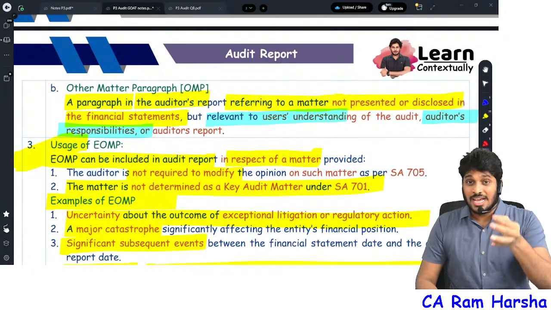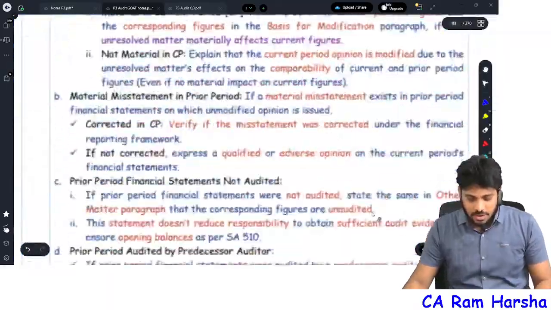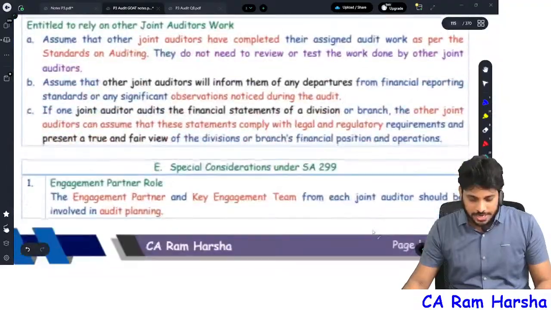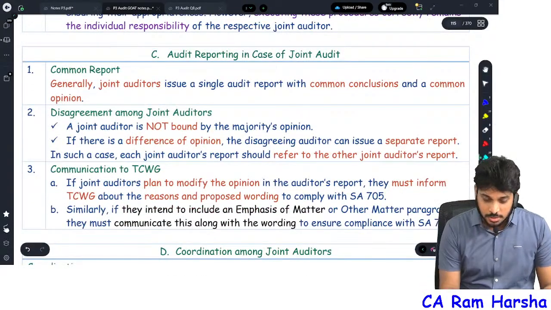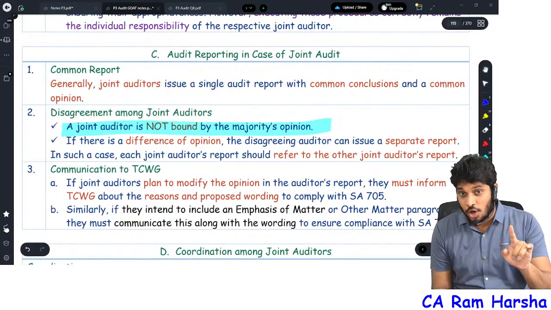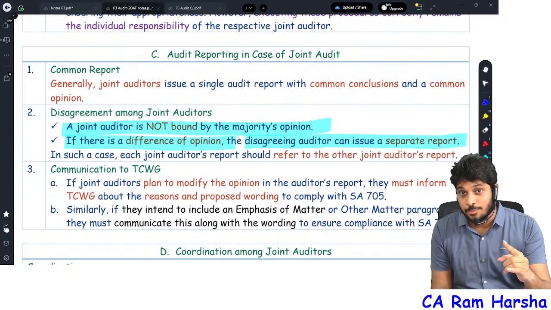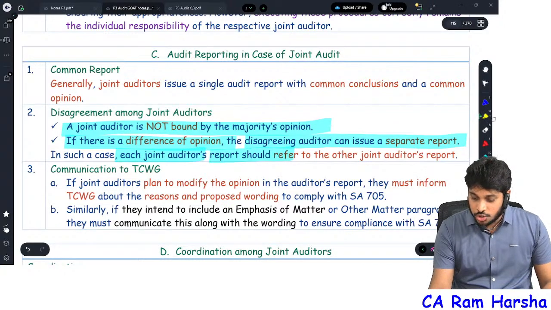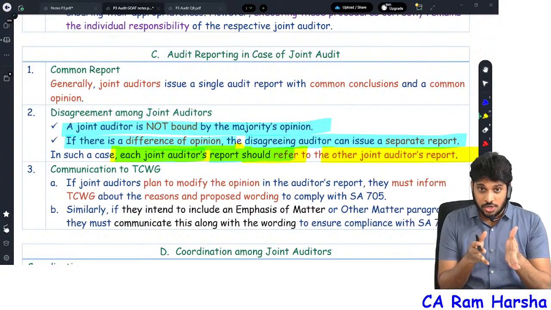No. You might have seen a joint auditor is not bound by majority. For example, in 299, we have already given the 299 standard also, we mentioned. Just a minute, I'll show you. 299, you see here, reporting by branch, reporting by joint auditors. We all have seen this. A joint auditor is not bound by majority. If there is a difference of opinion, the disagreeing joint auditor can issue a separate report. In that case, each joint auditor's report should refer to the other joint auditor's report.